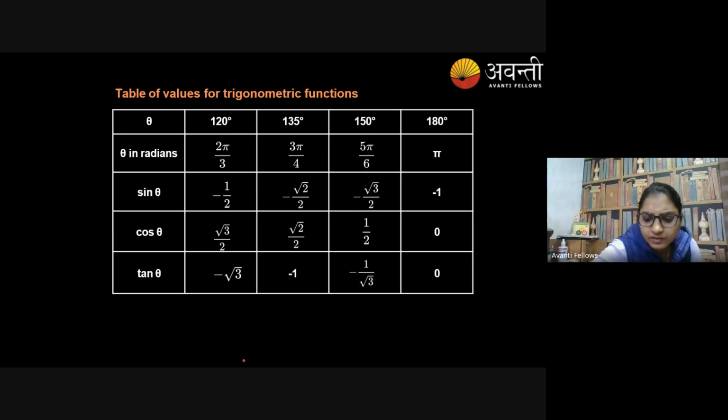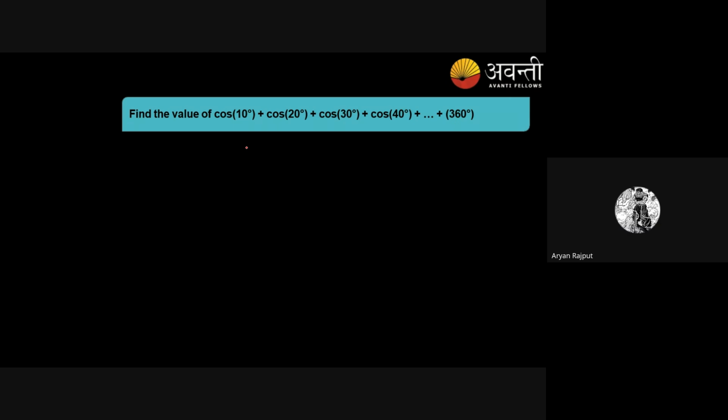No, ma'am. Okay. So these are some values of 120 degree, 135 degree, 150, 180 for your reference. But I guess these will be learned by practice only. Don't need to waste time on these things because you know conversions. Clear? Agree? Yes, ma'am.